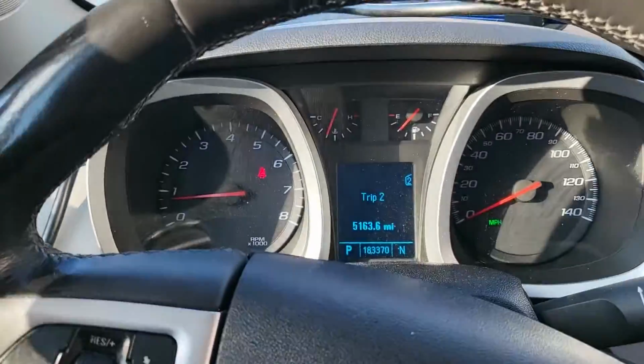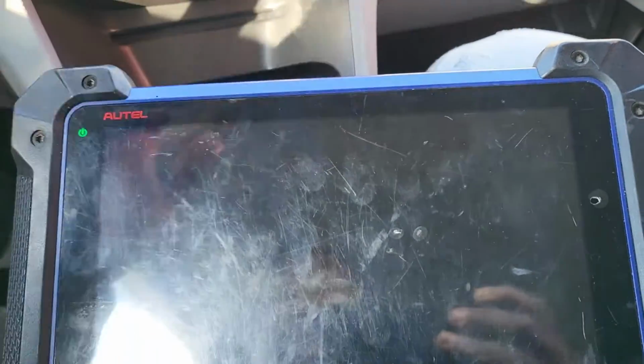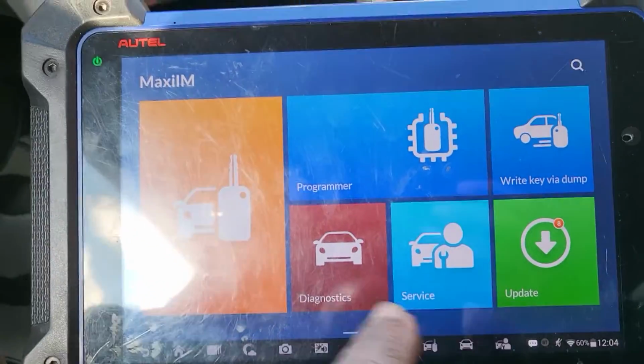Today we have a 2011, 12, 13, 14 Chevy Equinox, or any other GM or Chevrolet small car. We have a misfire and we need to go inside to see if there is any code, P0300, so we can get something near to it or what is causing it. Maybe one coil or maybe just general.